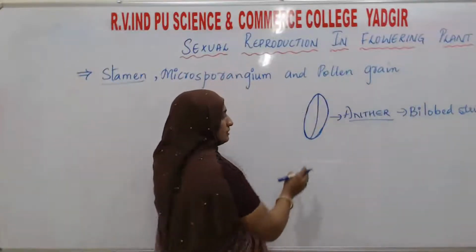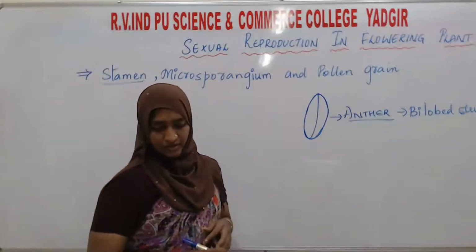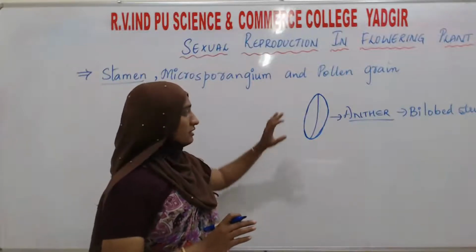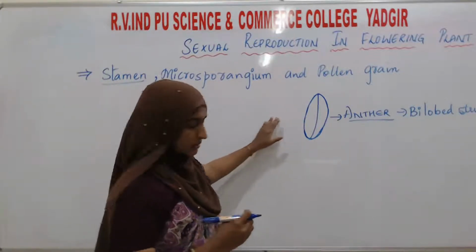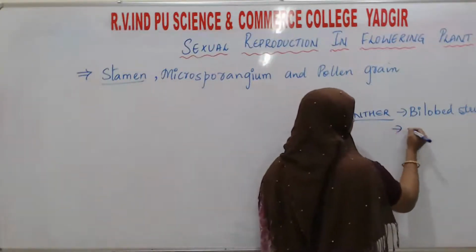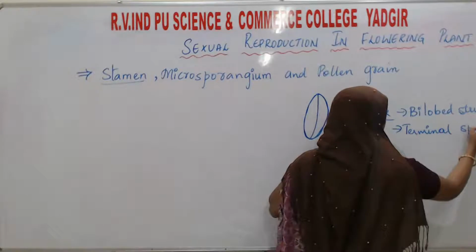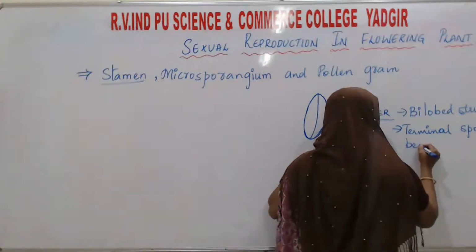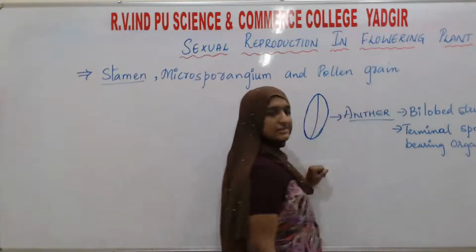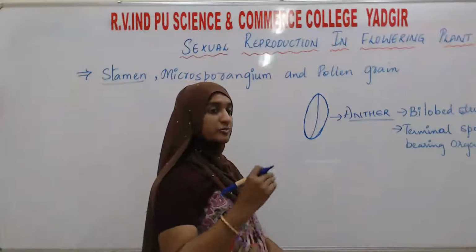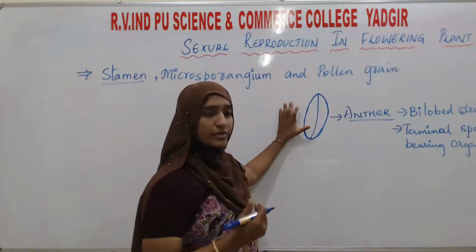This anther, present at the terminal part of the stamen, is also known as the terminal spore bearing organ, present at the terminal end of the stamen.